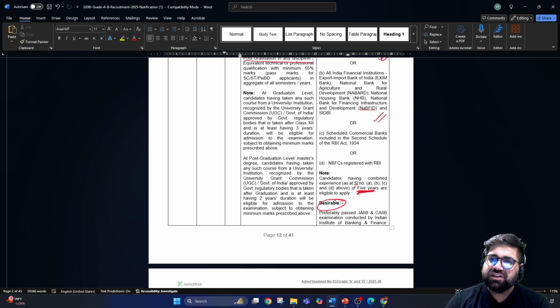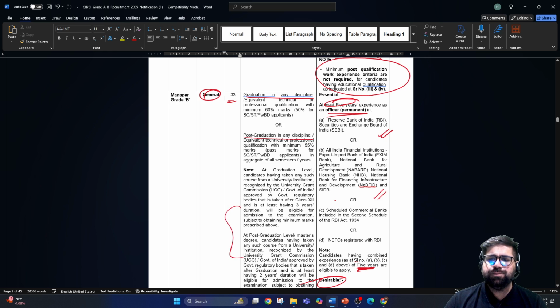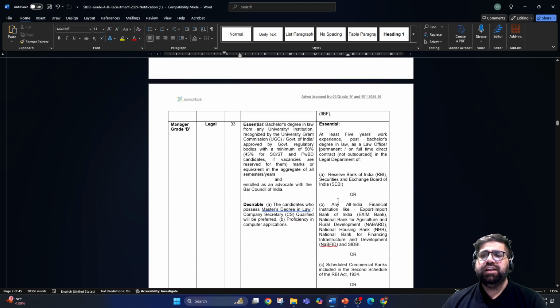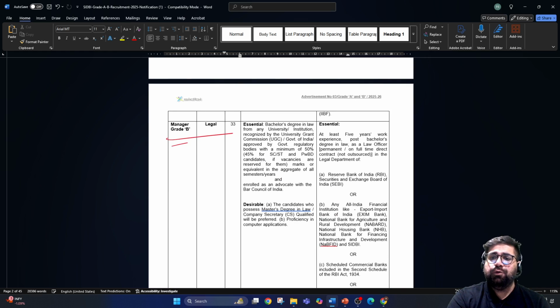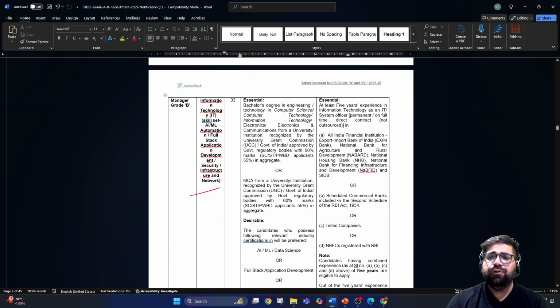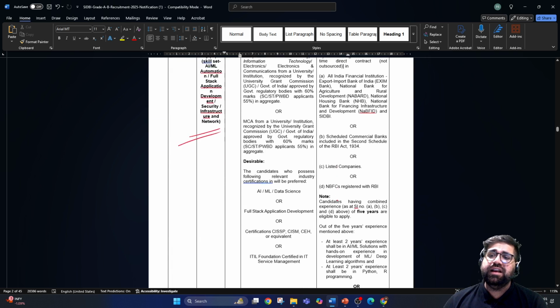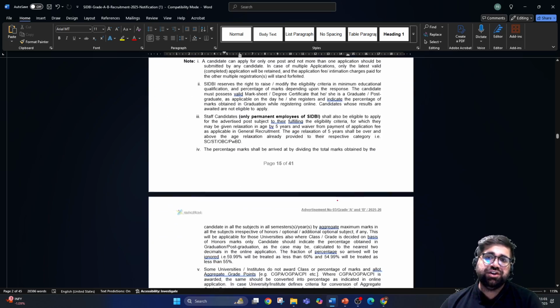Moreover, they have also mentioned the desirable qualifications which you might have, and the rest of these points basically tell you that your graduation should be of 3 years and your post graduation should be of 2 years. Simple. That too from a registered University of India. So this is what they have mentioned. Now this is the requirement for legal category in grade B, and these are the requirements for IT categories in grade B. So you can read the stuff over here, but my major focus is on journal stream only.